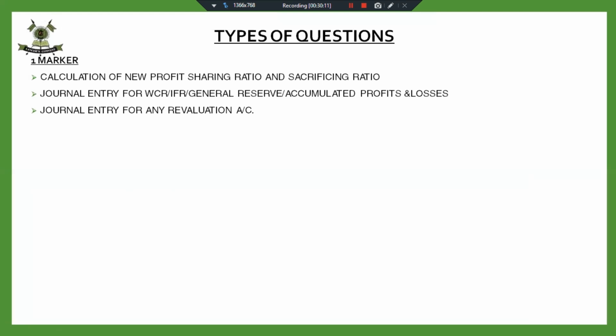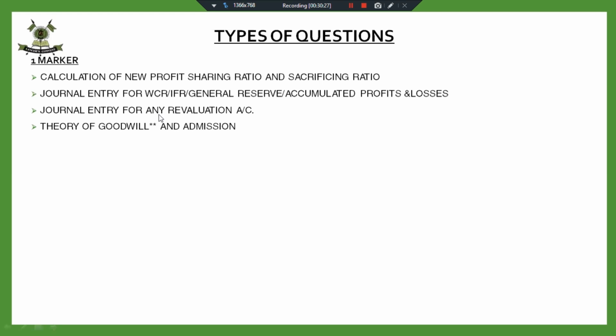I can give you the asset is 5 lakh. It has to be increased to 5,50,000. Give me the journal entry for this. Fine. Just to check your concept, how good your concepts are in journal entries. This one journal entry can also be asked.